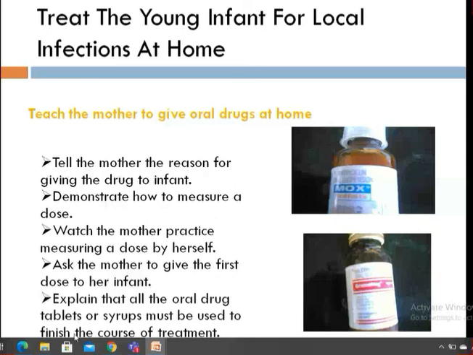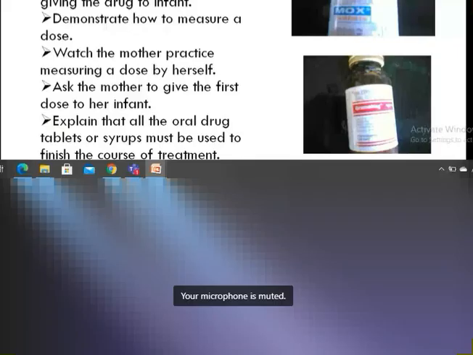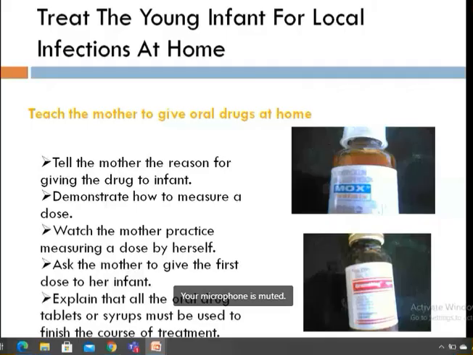Because sometimes, when I sit in the immunization OPD, the mothers come and bring the antibiotic bottle, and they tell me that I've been giving this medication to my baby. So I ask them, for how many days you have to give this. Suppose amoxicillin is supposed to be given for 7 days. So they say, I don't know. Pharmacist told me that the whole bottle should be given. As long as the medicine is there in the bottle, you have to keep giving it.